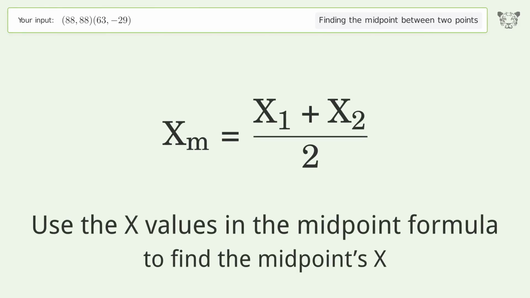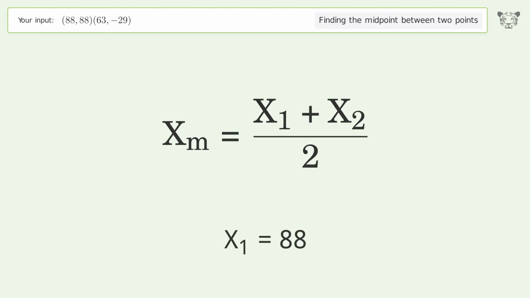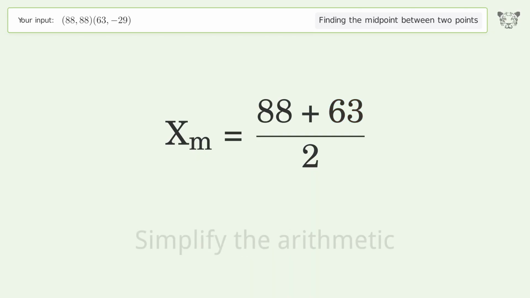Use the x values in the midpoint formula to find the midpoint's x. x1 equals 88. x2 equals 63. Simplify the arithmetic.